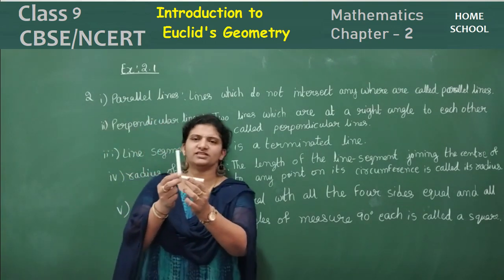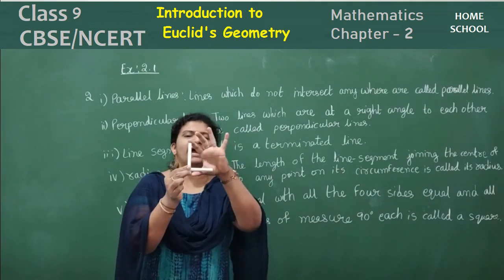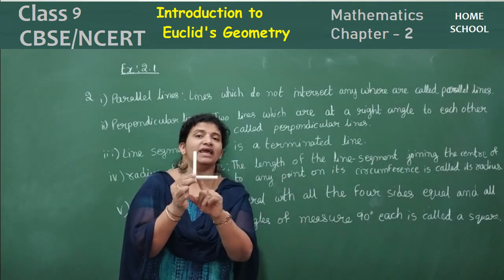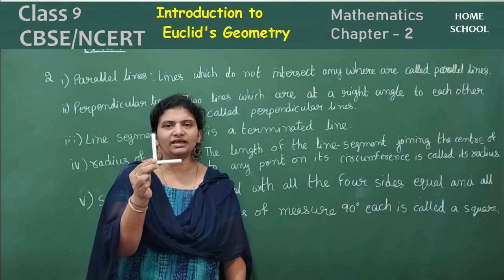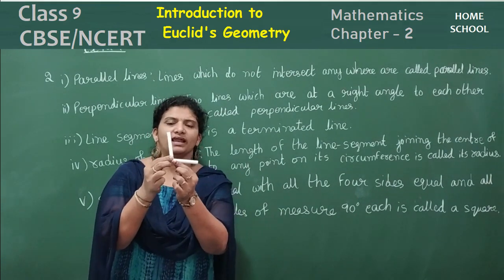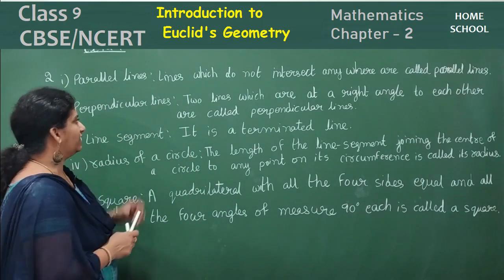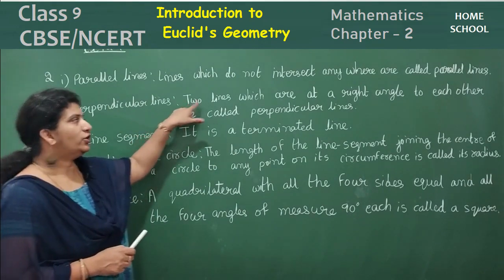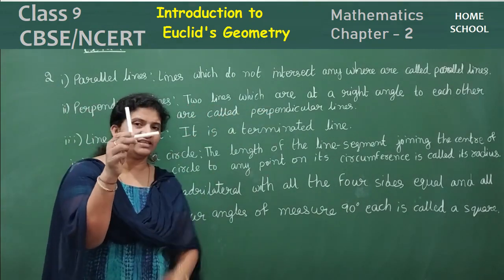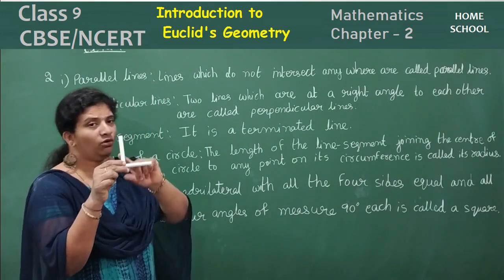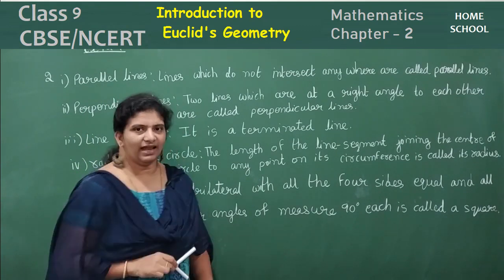See here children, this is your perpendicular line example. 2 lines are perpendicular when they make an angle of 90 degrees. These 2 lines make an angle of 90 degrees. So then they are perpendicular. See the statement here? 2 lines which are at a right angle to each other are called perpendicular lines.